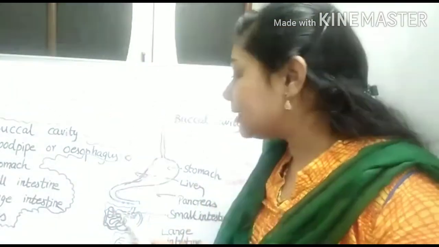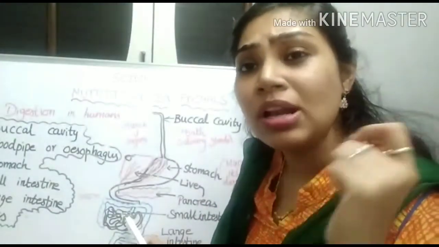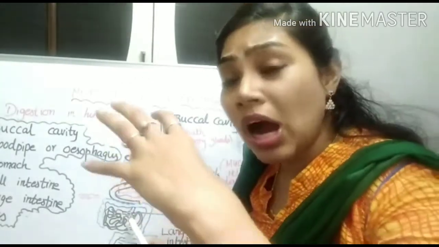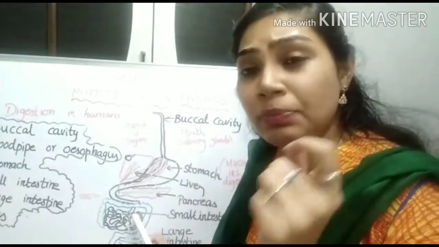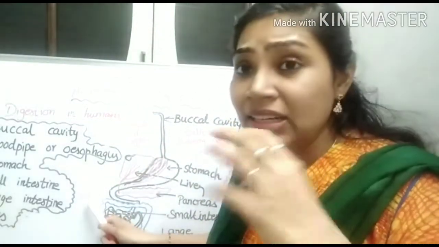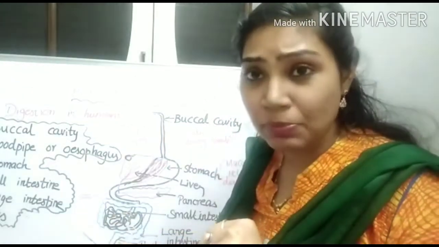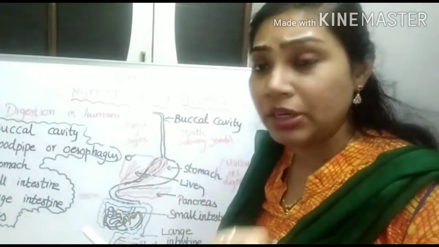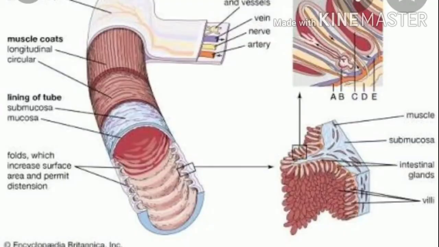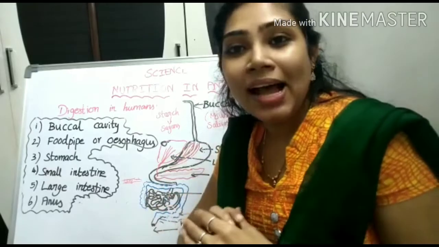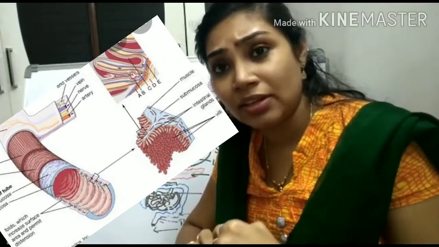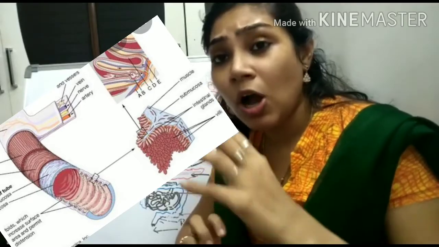Now, the small intestine has small finger-like projections called villi, which help to absorb the digested food. The process is called absorption. Absorption is the process in which the digested food is absorbed by the body through the villi. Villi are highly supplied with blood vessels, which help to absorb the digested food material. The process is called absorption.